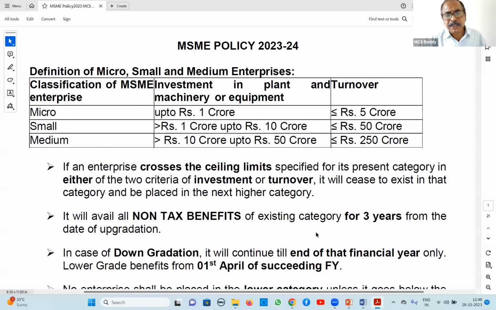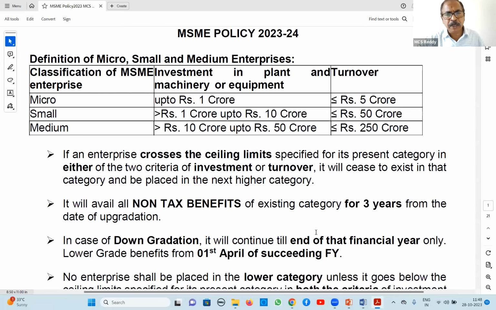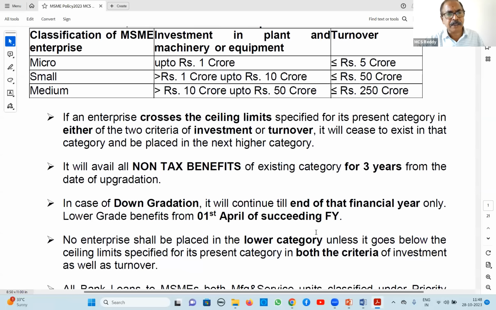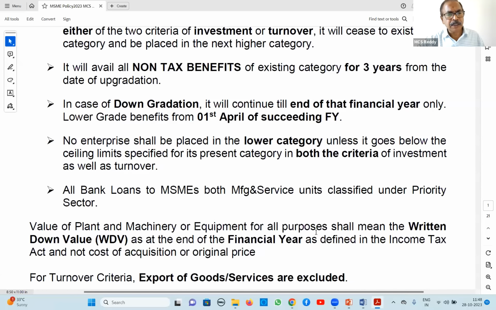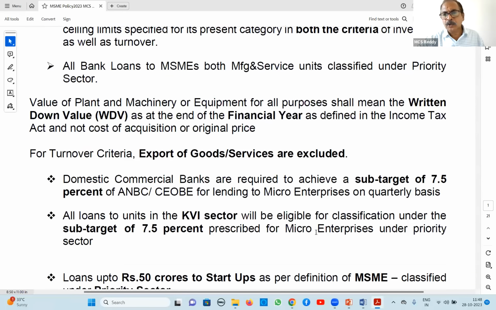Next, MSME policy. Majority of these policy guidelines we have covered in number 1, priority sector, which Ravi has already covered, and number 2, in my previous policy, the credit risk management policy, where the general guidelines came. Those points I will skip and cover the remaining points for the purpose of saving time. Wherever something is important, I will discuss it again. No problem, right? Classification is already over in the last class, and priority sector is over.